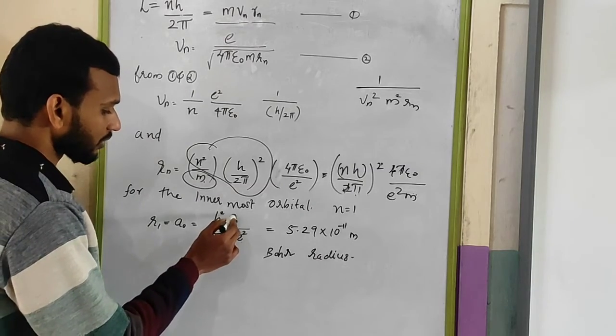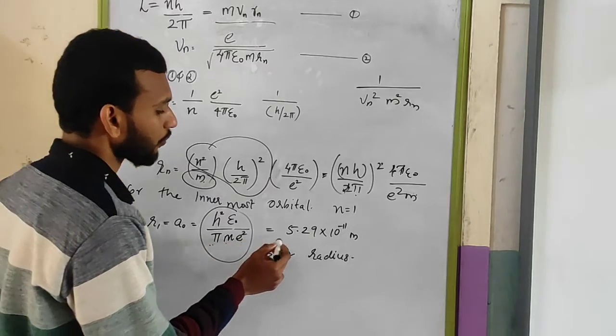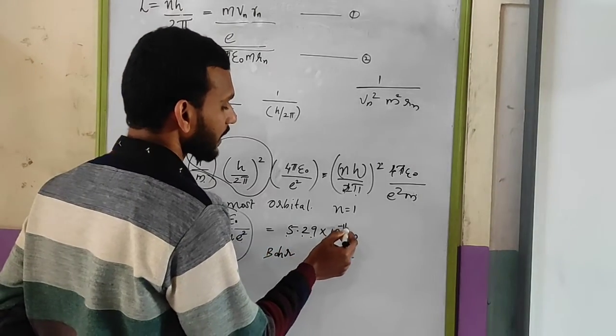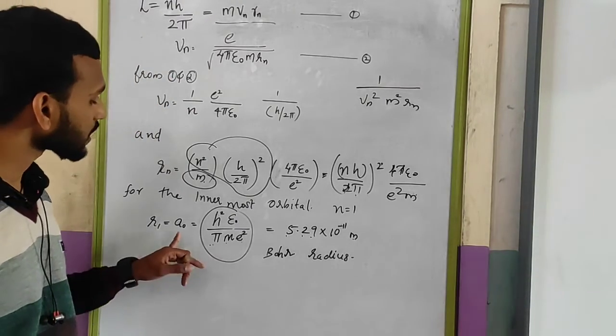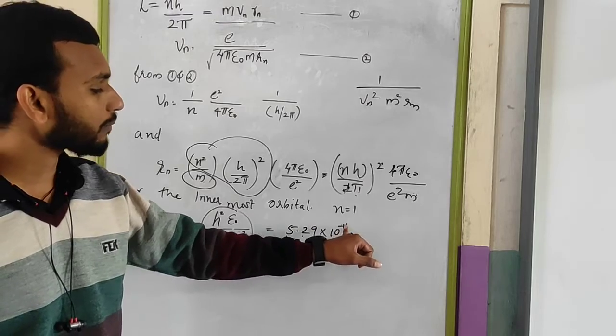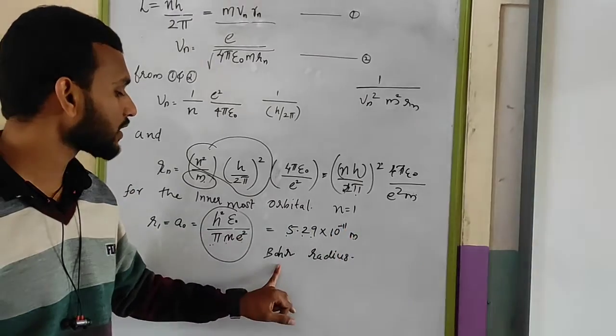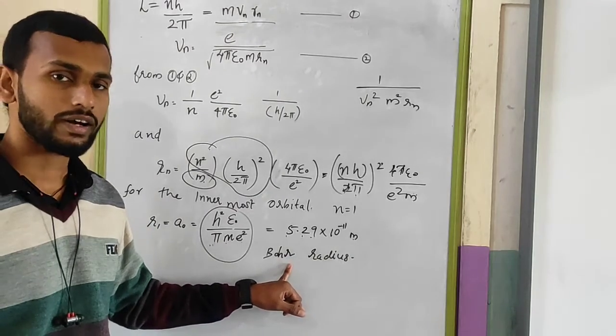Substituting these values, all are constant values, you will get the value as 5.29 into 10 to the power minus 11 meter. In the case of the hydrogen atom, the innermost orbital's radius is equal to 5.29 into 10 to the power minus 11 meter, and it is known as the Bohr radius. So this is known as the Bohr radius.